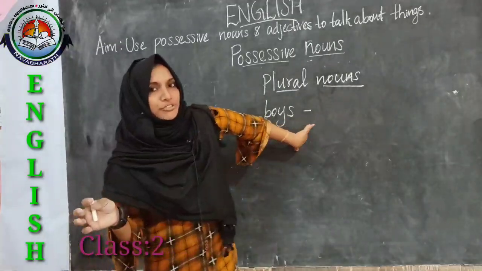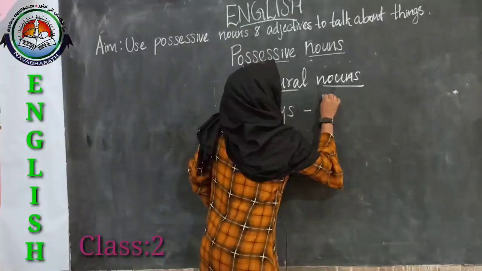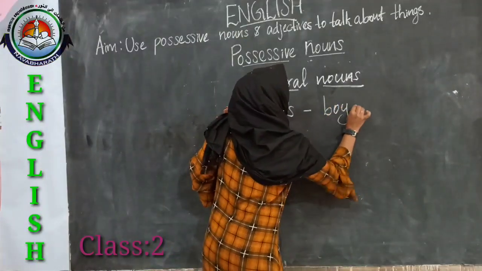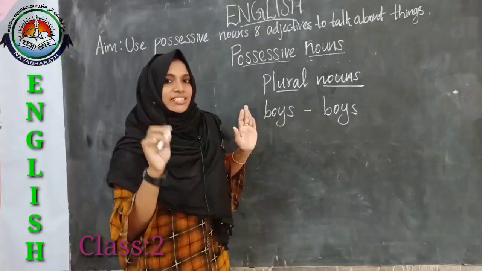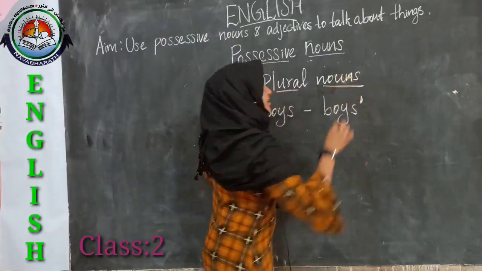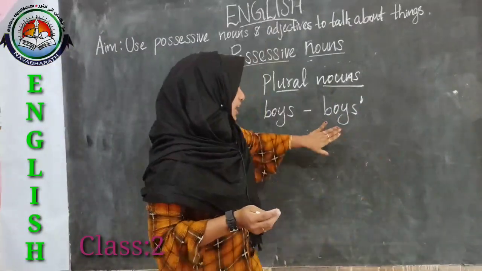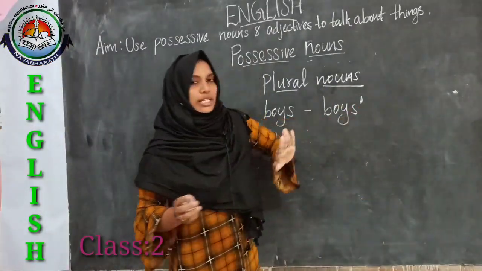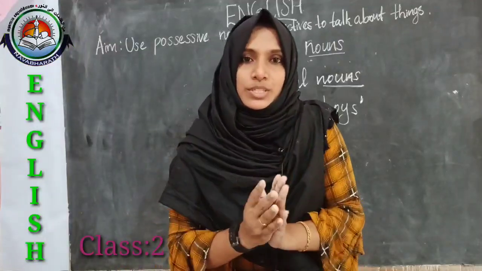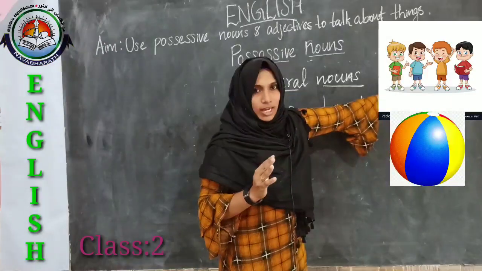So in order to form a plural possessive noun, we will be using an apostrophe, but there is a little difference. Here we will be using this apostrophe only after this letter S. So the boys' ball, right?